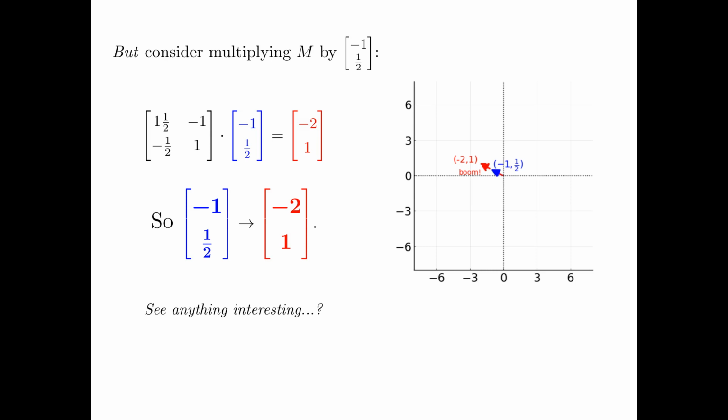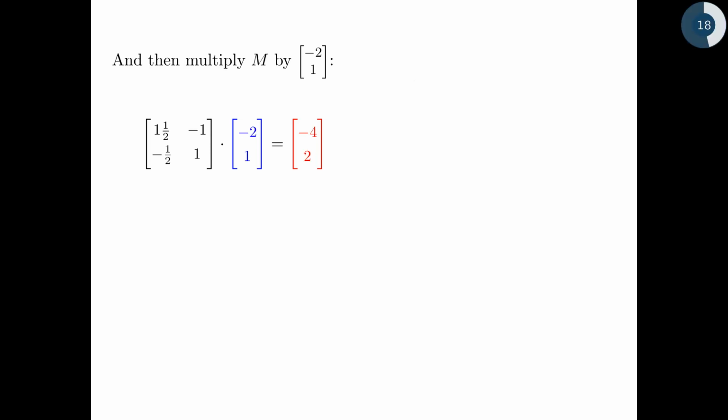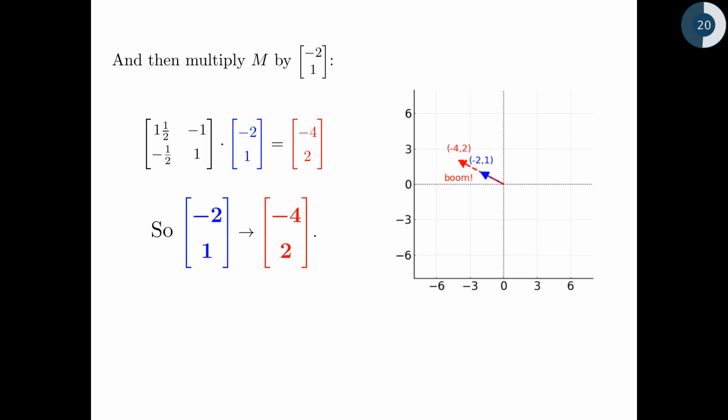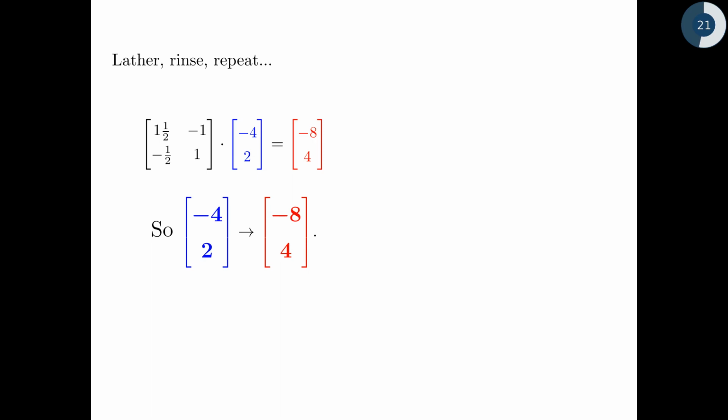Now let's go a little further. Take that -2, 1, that red vector that was the output. Let's feed it back into the matrix. Let's make the -2, 1 a new input and multiply it by the matrix. Now we get -4, 2, which again doubled it. So if we have something at -1, 1/2 and multiply it by this matrix, boom, it doubles to -2, 1. Do that again, boom, doubles to -4, 2. Multiply -4, 2 by the matrix, boom, -8, 4.